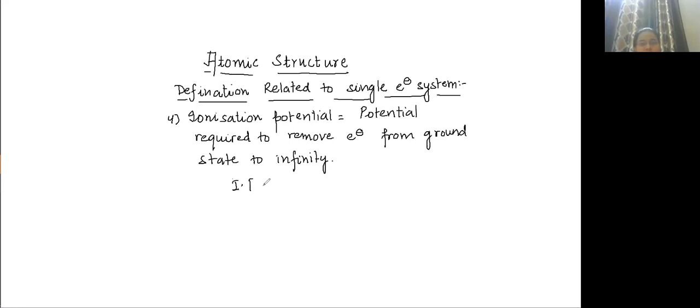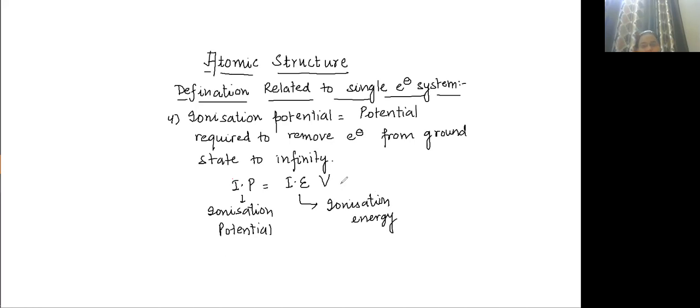So ionization potential, IP, is equal to ionization energy, but the unit will be volt. IP stands for ionization potential, IE stands for ionization energy, and V means volts. Ionization energy is 13.6 Z square. Copy this. If this is done, let me know.